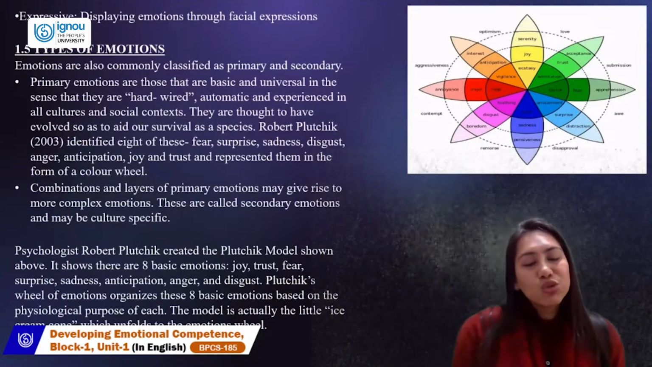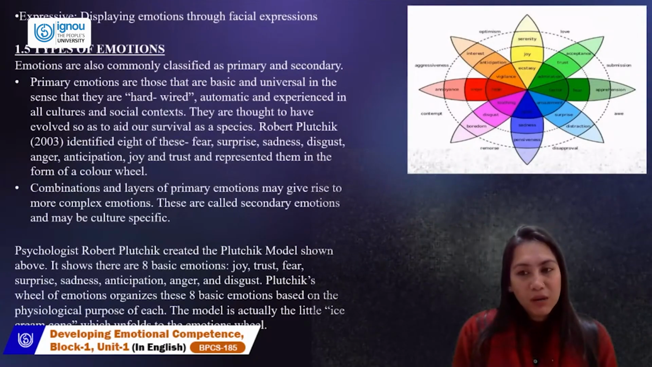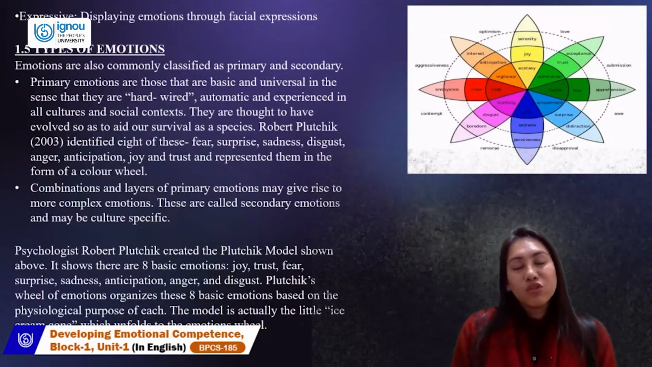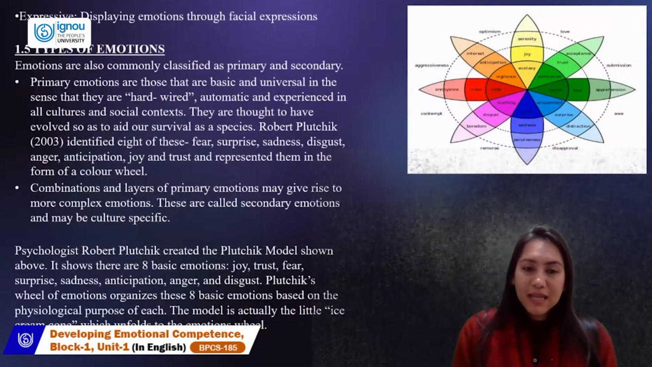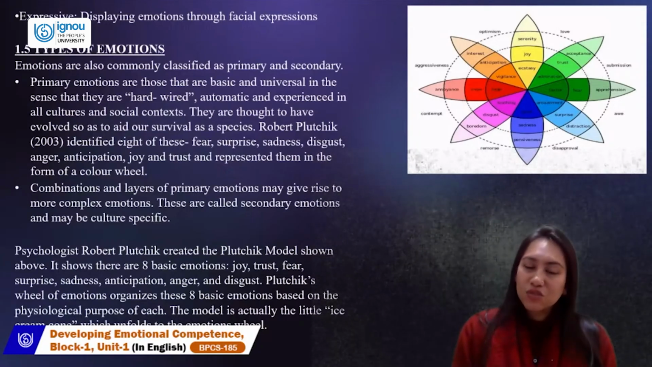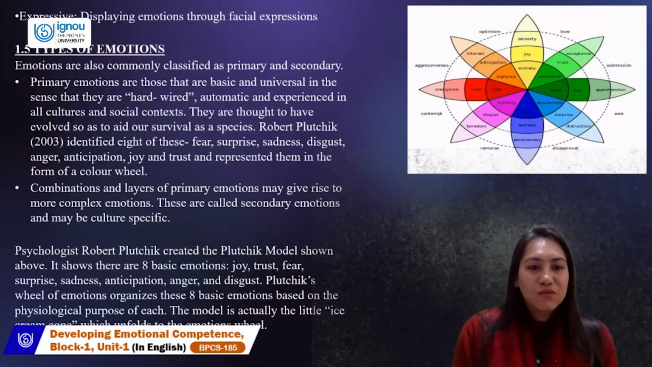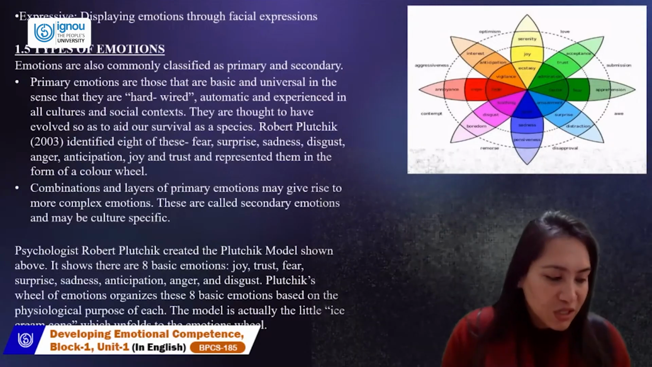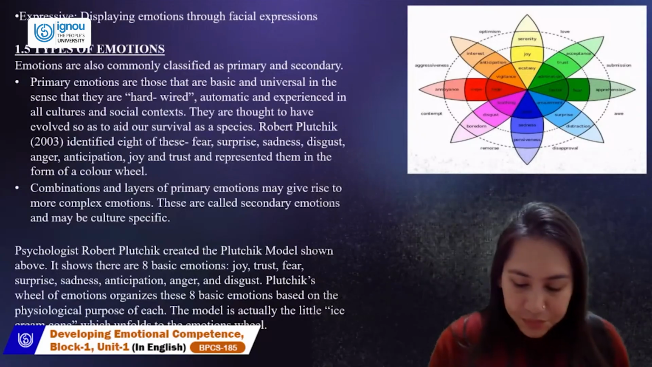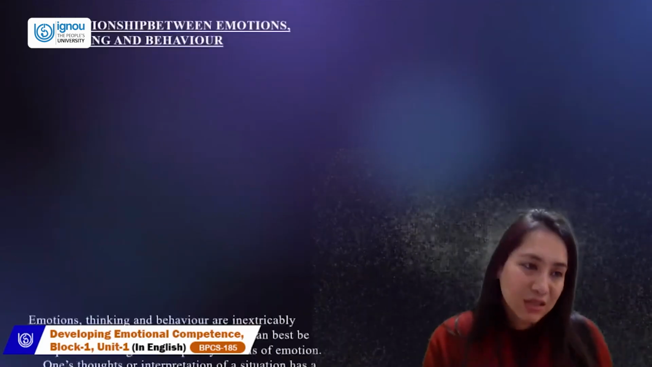So, eight basic emotions to be remembered of Plutchik's model, which are fear, joy, sadness, surprise, disgust, anticipation, trust, and anger. So that finishes with these eight that we need to have. Let's move ahead with another concept.